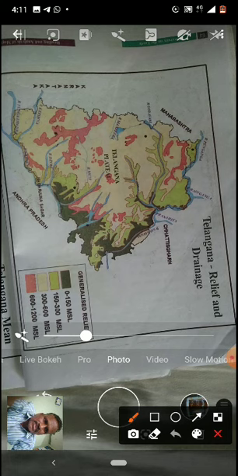Okay? This thick color is 0 to 150 meter height. Next is light green, the second one. See where the light green is? That light green is 150 to 300 meter height. Next is 300 to 600 mean sea level.